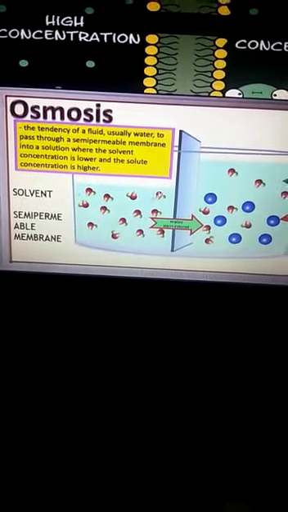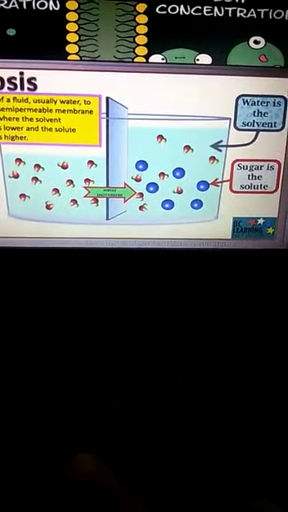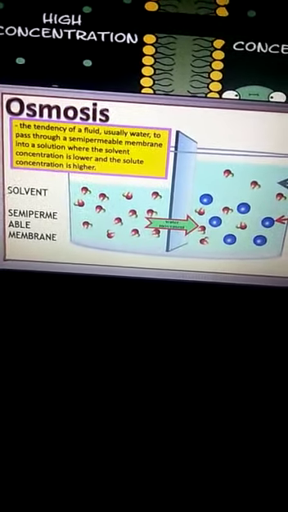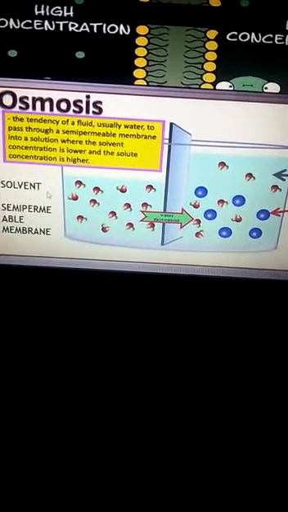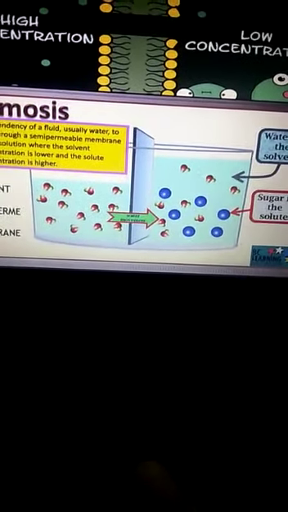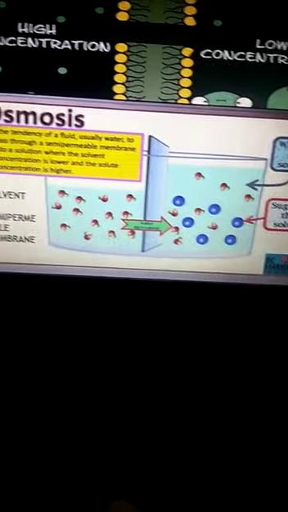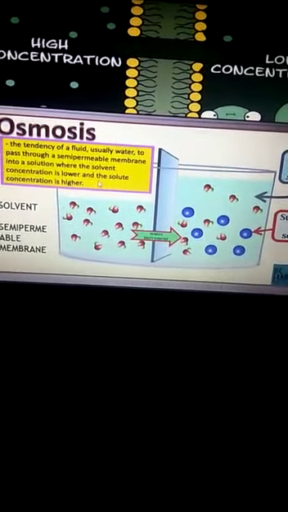So water is present more on this side, so it will start crossing this semi permeable membrane and move towards this side. So ऑस्मोसिस में इंपॉर्टेंट क्या है? It is a special type of diffusion where solvent or liquid water molecule starts crossing and moving from its higher concentration to its lower concentration through a semi permeable membrane. तो water के इस movement को और समझने के लिए we will go for the next topic.